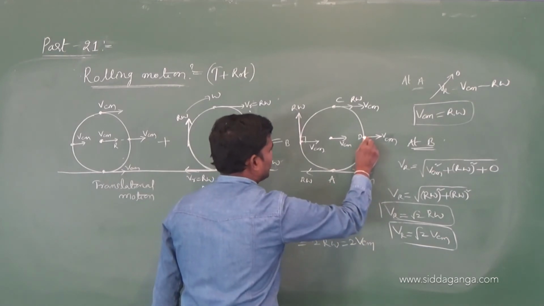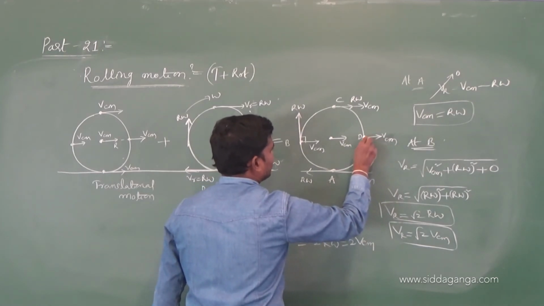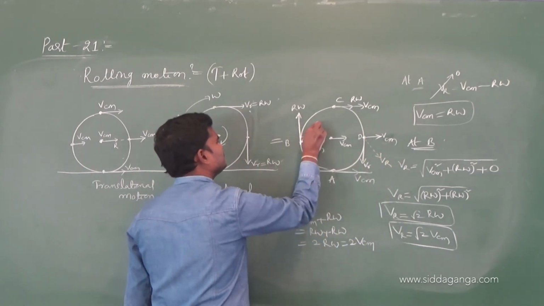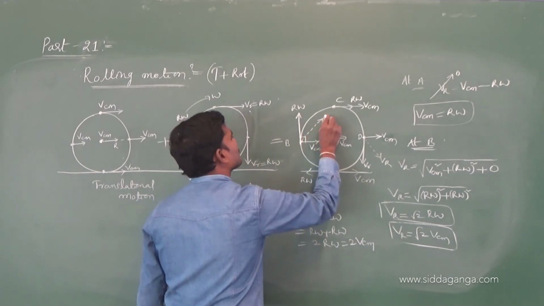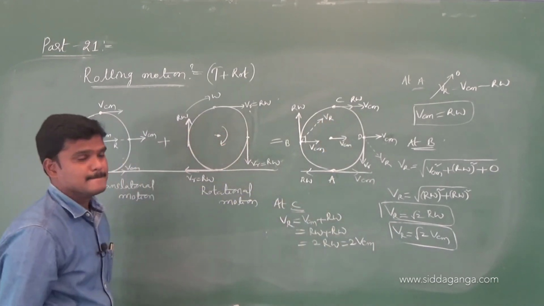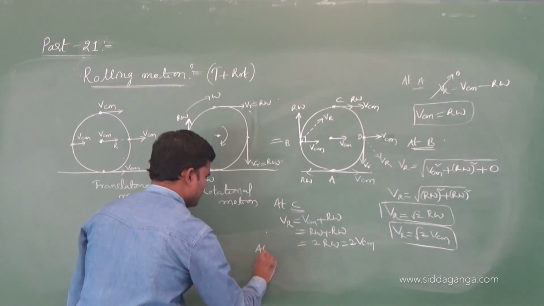Let us see D. At D the net speed is in this direction. Let me finish at D also.